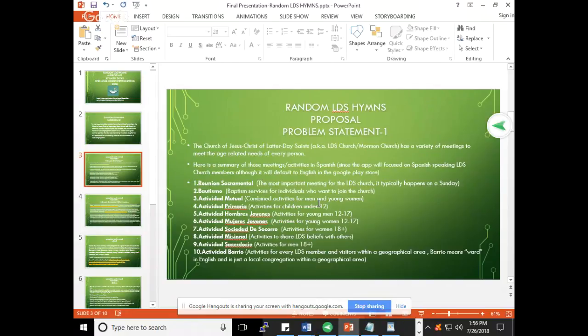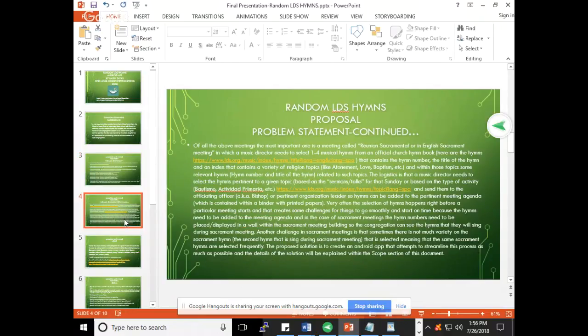So there's a lot of activities where hymns need to be selected, and the music director needs to pick those hymns and send them to the actual leader of that organization, so that they can be added to the agenda for that activity. So that's basically the problem statement, and there's a continuation in the next page.